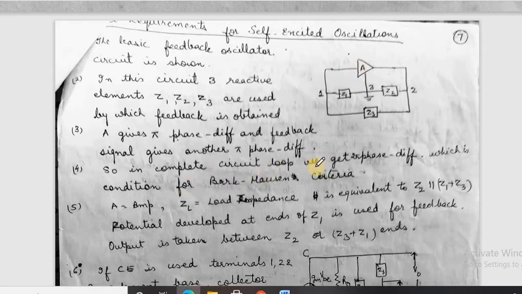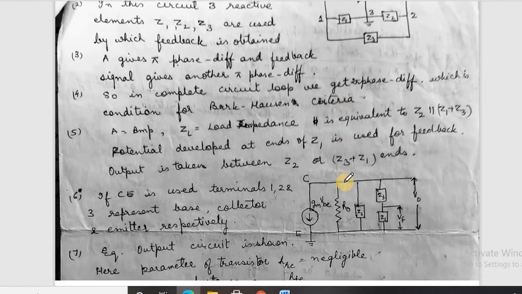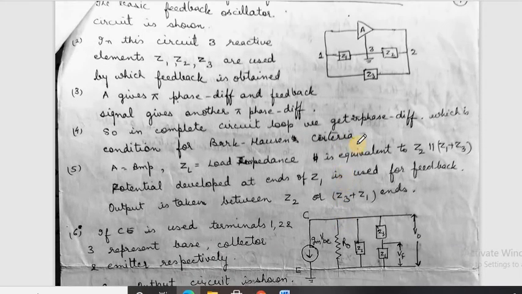So in a complete circuit loop we get a 2 pi phase difference, which is the condition for the Barkhausen criteria. First we will be discussing this diagram. Here A is the amplifier, ZL is the load impedance. We'll be calculating it. ZL is the load impedance and is equivalent to Z2 in parallel combination with Z1 plus Z3.